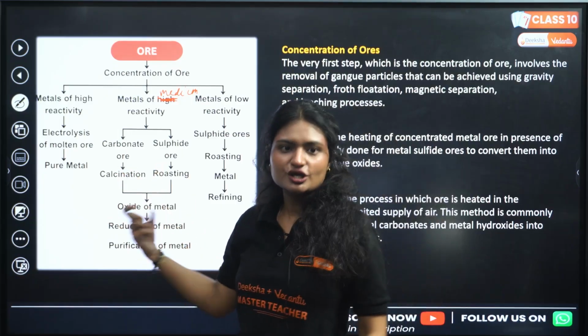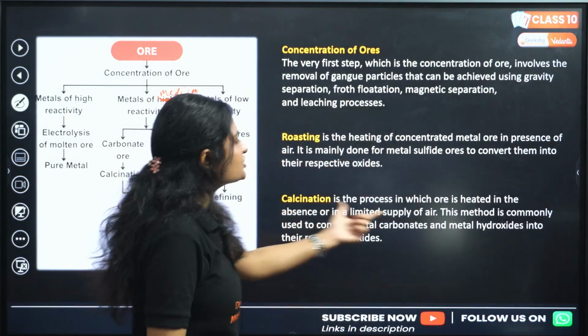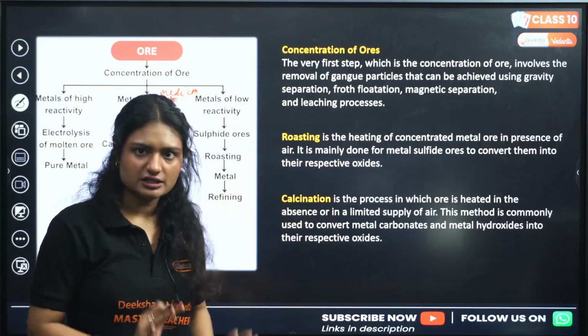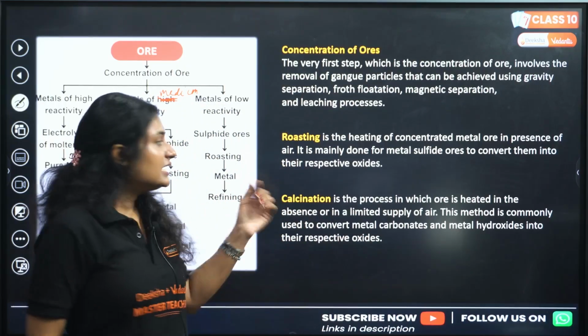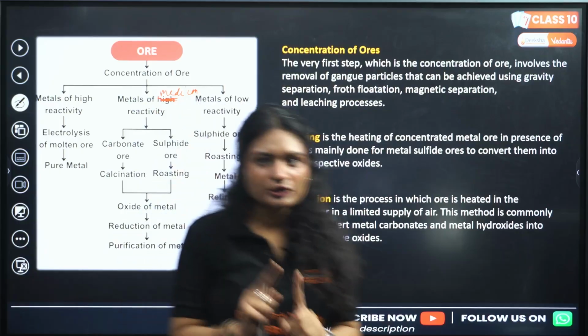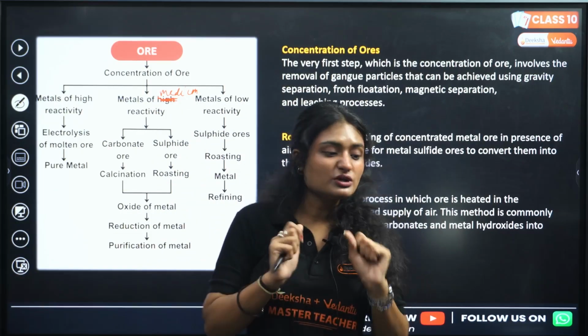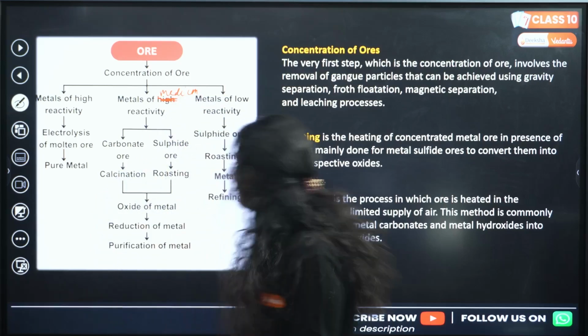We'll do calcination. Now what is calcination? Calcination is the process in which ore is heated in the absence of air, in the absence of oxygen, right? It is most commonly used to convert carbonate ore into oxide ore. So if you heat a carbonate ore in absence of oxygen, what will happen? We get metal oxide.